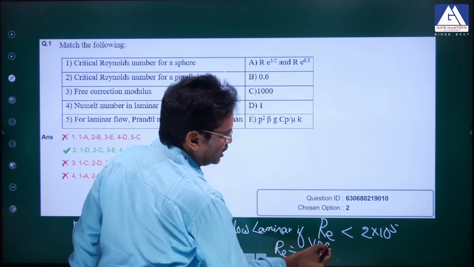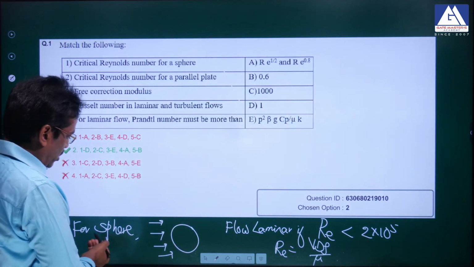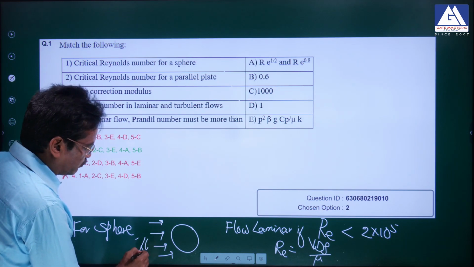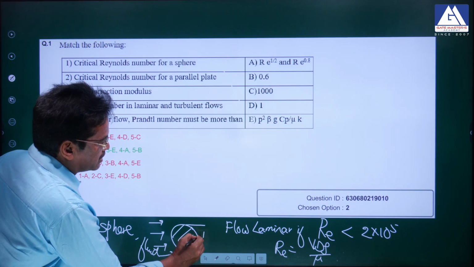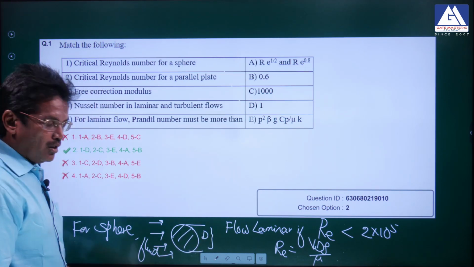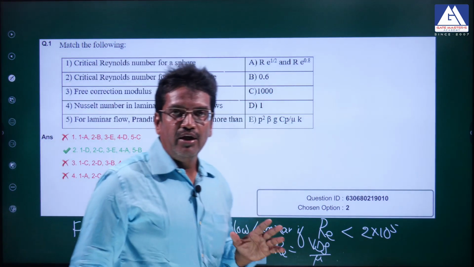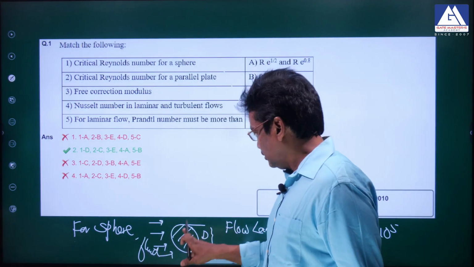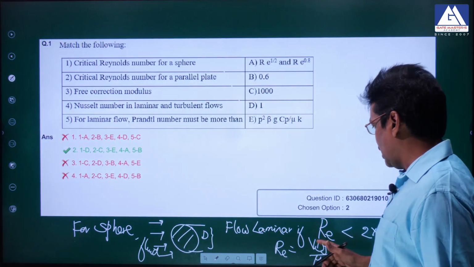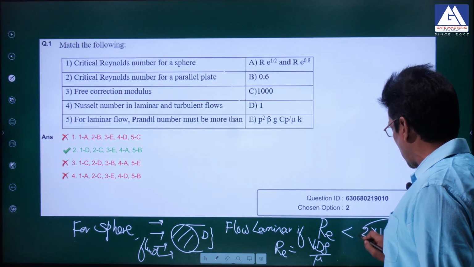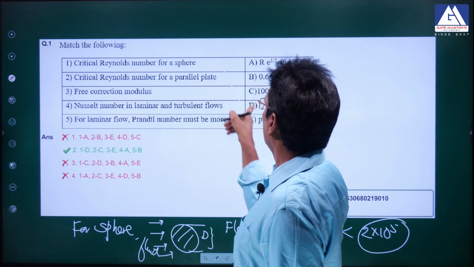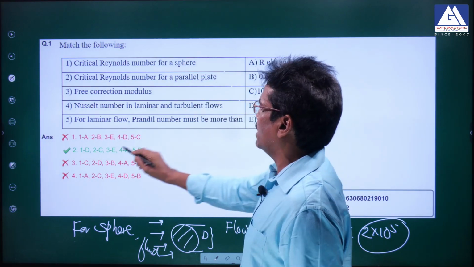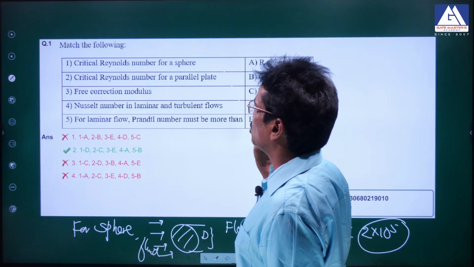V is the velocity, rho and mu are the properties of the fluid flowing on the sphere, and D is the characteristic dimension, that is the diameter of the sphere. Any fluid flowing over the sphere will be laminar if the Reynolds number is less than 2 into 10 power 5. So the correct answer itself is not there. He has given 1D, but there is no correct option.